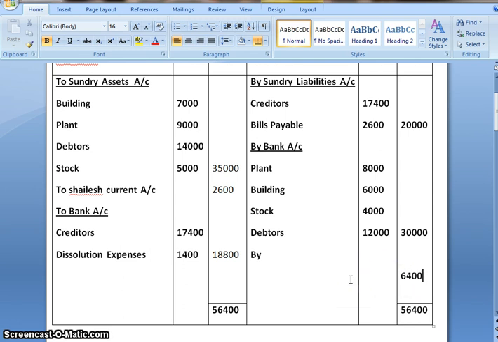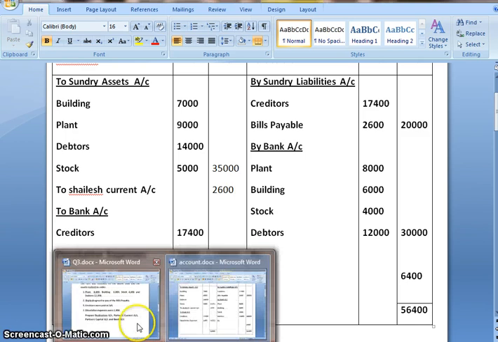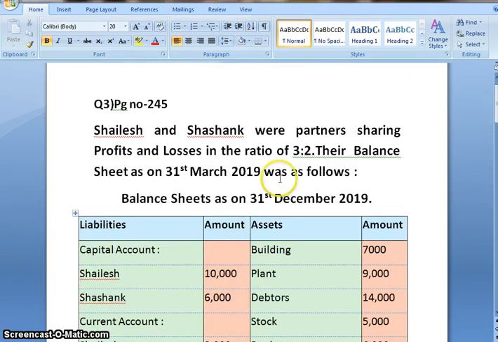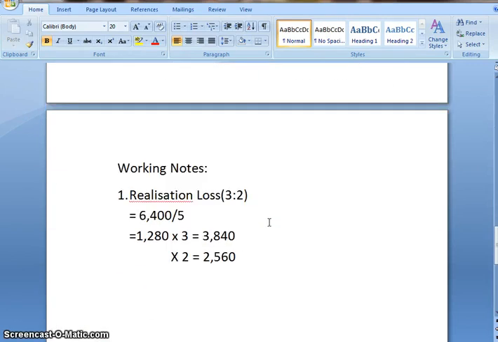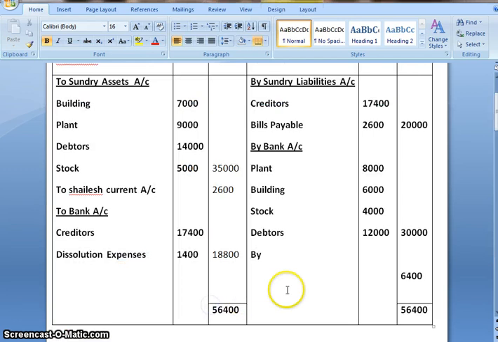Now this balance 6,400, that is the loss which is incurred as the debit balance is more, will be distributed among the partners in their ratio, and the ratio given is 3:2. So 6,400 will be divided in the ratio 3:2. 3 plus 2 is 5. On dividing by 5 we get 1,280. Into 3 for Shailesh, that gives us 3,840. Into 2 for Shashank, that gives us 2,560. So let us make a note of it.